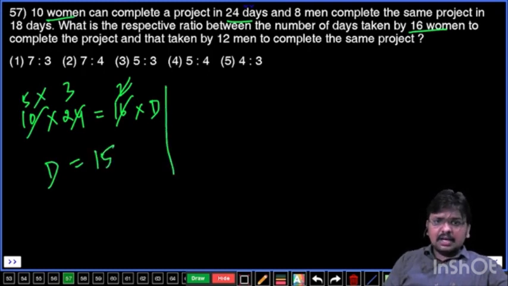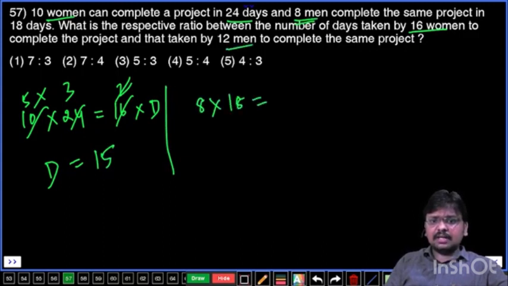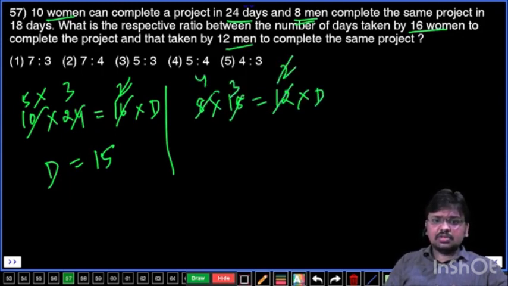Next, let's talk about men. 8 men can complete the project in 18 days. M1 D1 equals M2 D2. How many men are there? 12 men are there. 6 twos, 6 threes, 2 ones, 2 fours, so 4 into 3, that is 12. So the D value is 12.